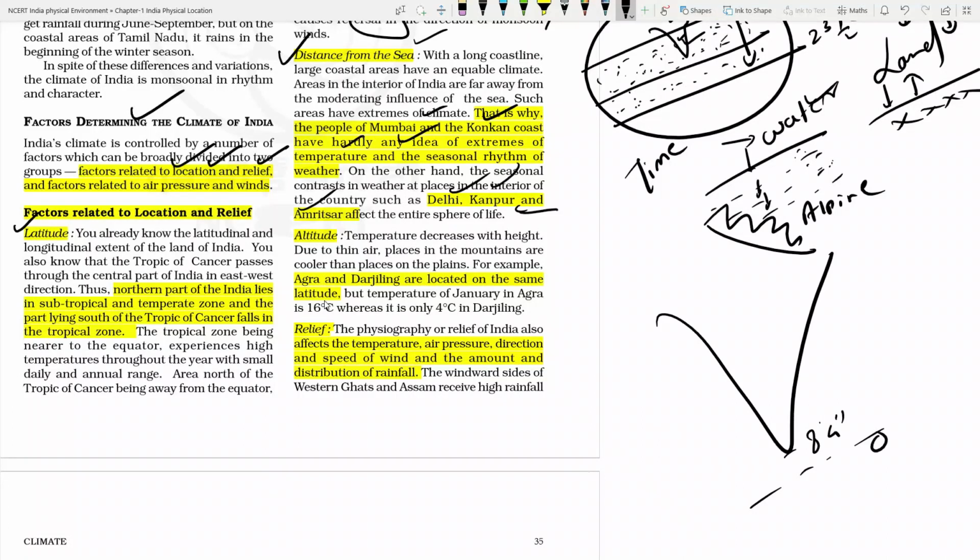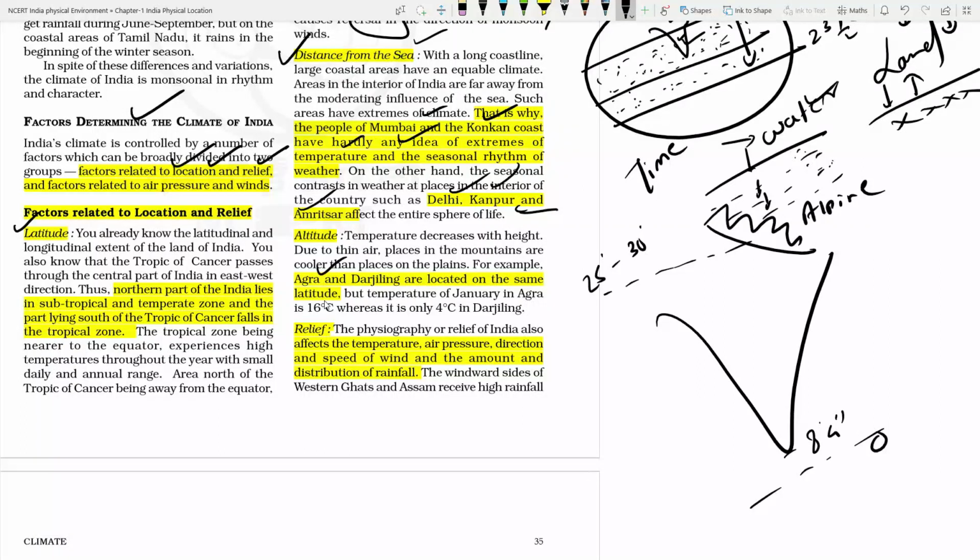So altitude nullifies the effect of latitude, isn't it? Though the Himalayas are near 25 to 30 degrees latitude only, because of its altitude, the temperature is different.